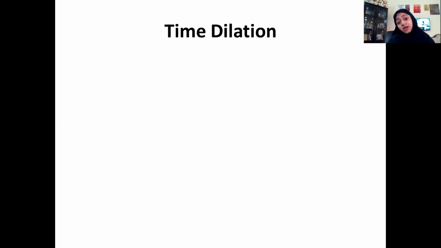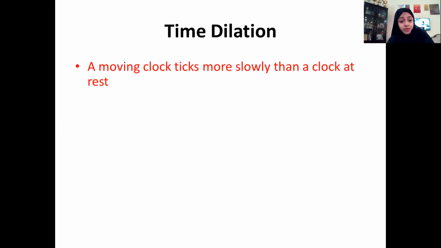The first concept is time dilation. What does that mean? A moving clock ticks more slowly than a clock at rest. What does that mean? When a body is moving at very high speed, a speed comparable to that of light, then when we observe the motion of that body, we feel that the clock inside ticks more slowly. That is, the time is dilated. The time interval is increased.